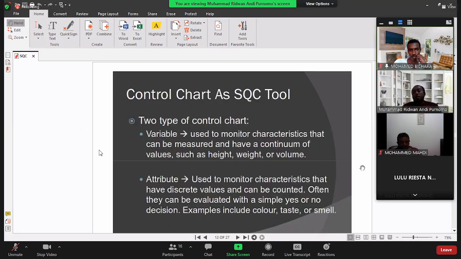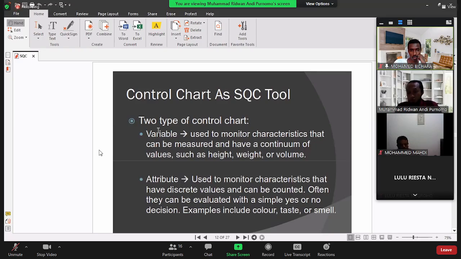Now let's talk about the types of control chart. There are 2 types: the first is called variable, the second is called attribute. Variable is used to monitor characteristics that can be measured. For example, if we want to control the quality of the product based on the height, because we can measure the height of the products, then we use a variable control chart. The same if we control quality based on weight or volume, since we can measure them.